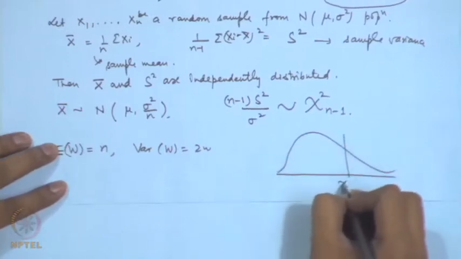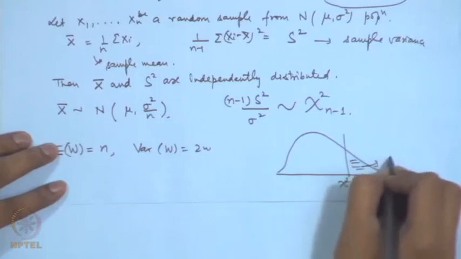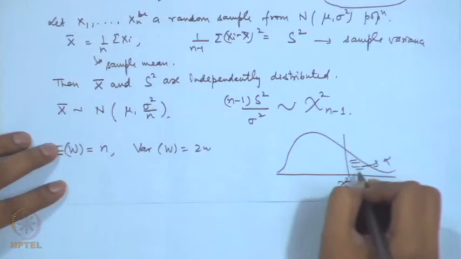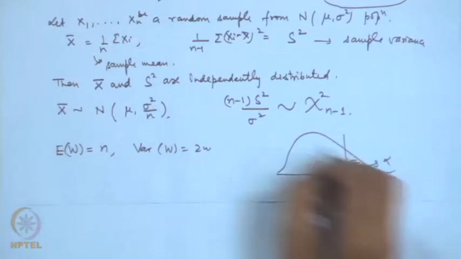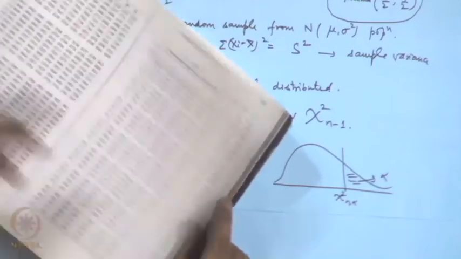The tables of chi square distribution are given. If this probability is alpha, this point chi square alpha is tabulated in the tables of a chi square random variable.